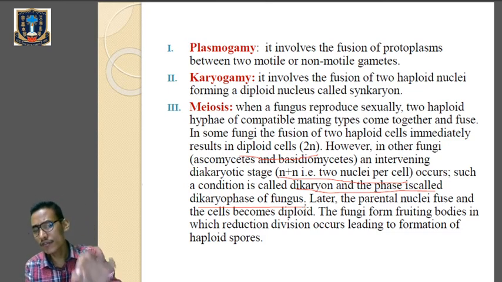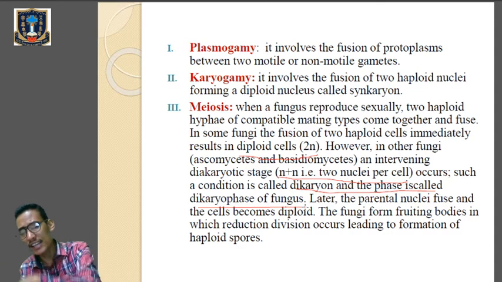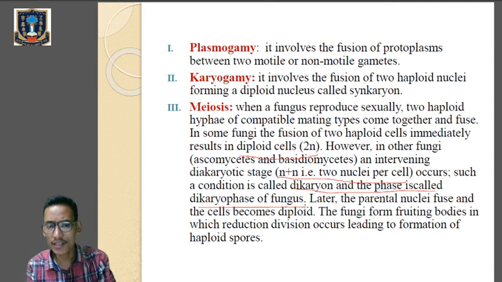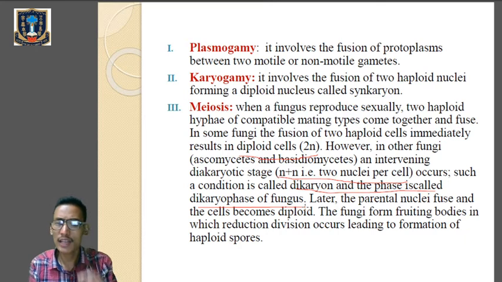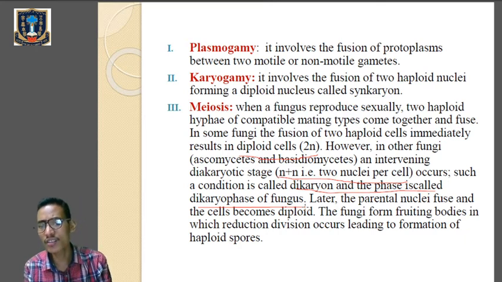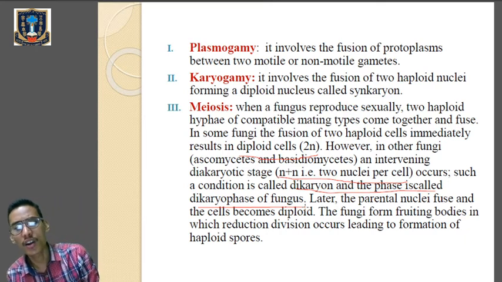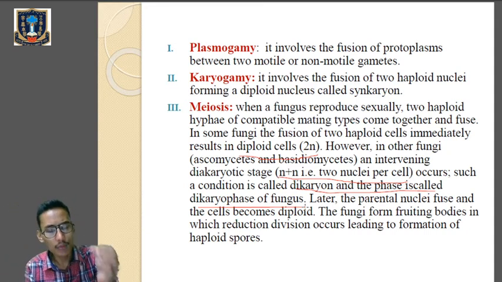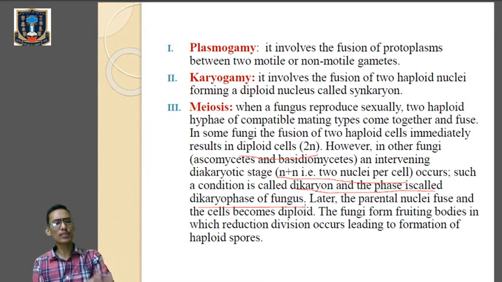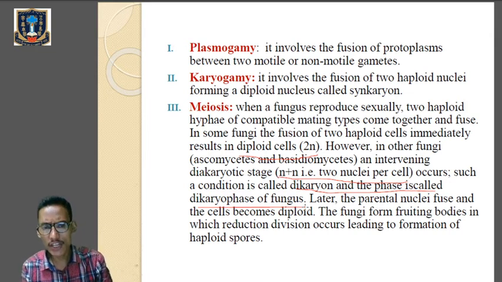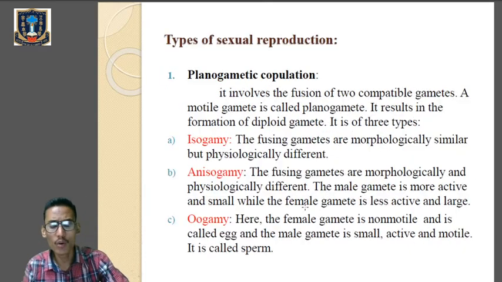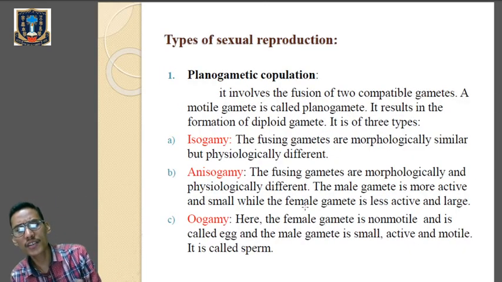However, there are certain fungi like Ascomycetes and Basidiomycetes where we will find an intervening stage between the plasmogamy and karyogamy where the cell will contain two nuclei per cell, N plus N, and such a condition is called dikaryon and the phase is called dikaryophase of fungi, and afterwards the parental nuclei fuse and the cell becomes diploid. Okay, so these are the three steps in the sexual reproduction in case of fungi. Clear? Now we will see the types of sexual reproduction in fungi.